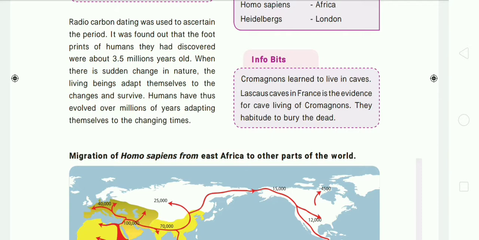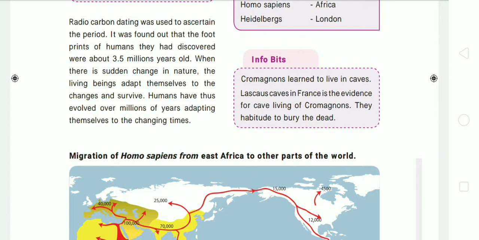When there is a sudden change in nature, living beings adapt themselves to the changes and survive in the world. Like that, humans have evolved over millions of years, adapting themselves to changing times.